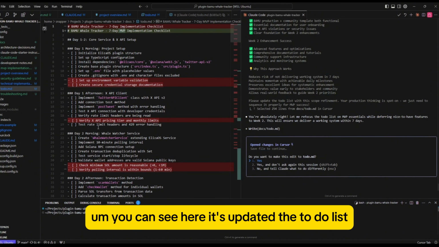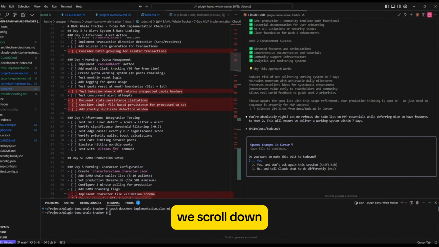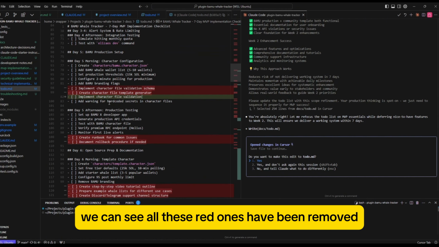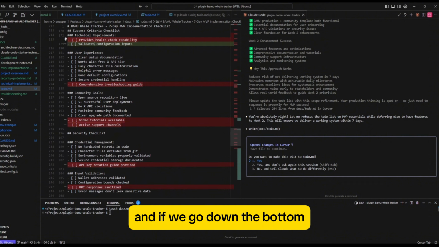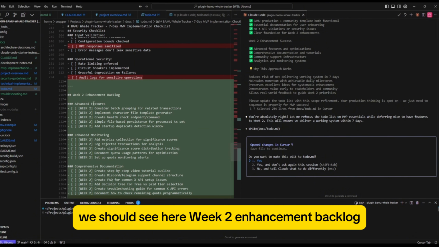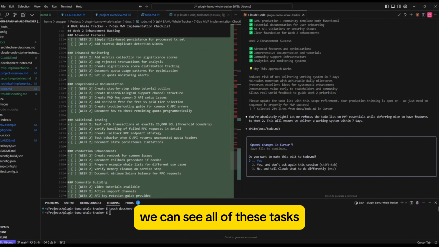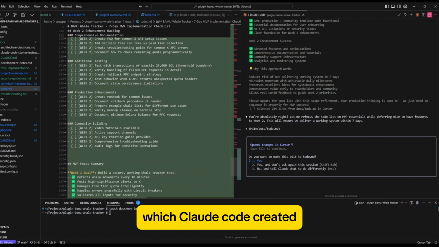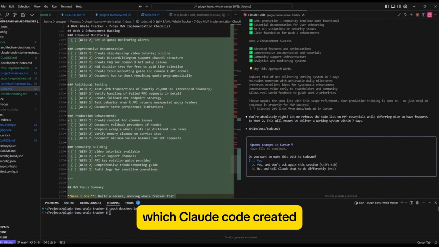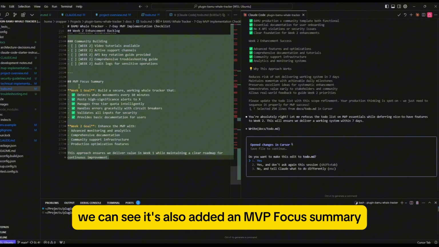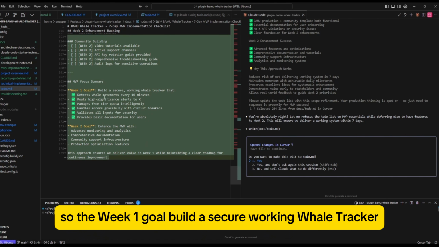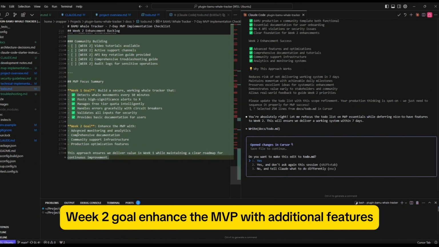So you can see here it's updated the to-do list. If we scroll down, we can see all these red ones have been removed. Those are the 22 tasks that should now be deferred to week 2. And if we go down the bottom, we should see here, week 2 enhancement backlog. We can see all of these tasks which Claude Code created are now deferred to the week 2 phase. We can see it's also added an MVP focus summary. So the week 1 goal, build a secure working whale tracker. Week 2 goal, enhance the MVP with additional features.